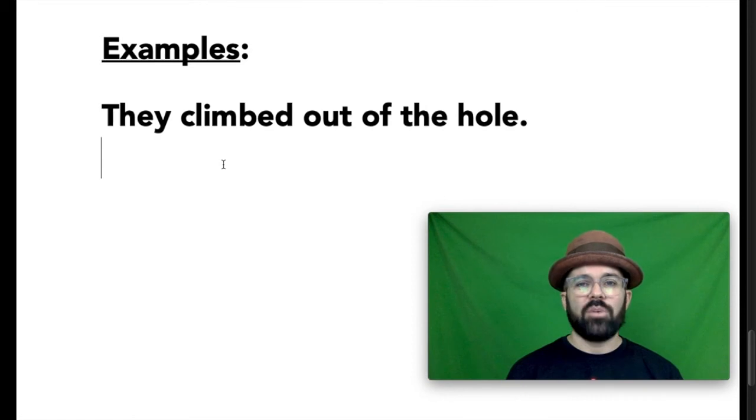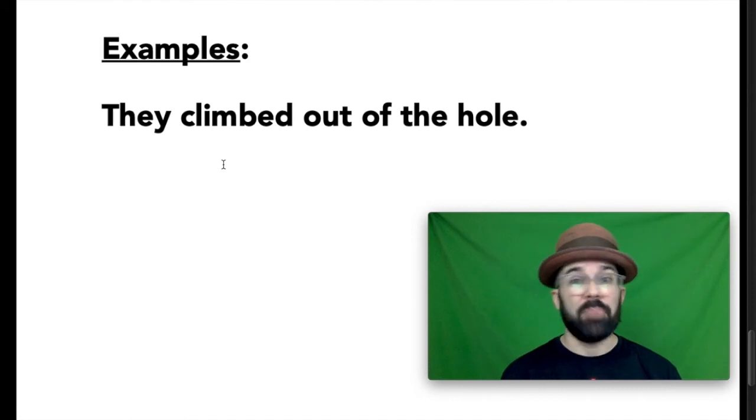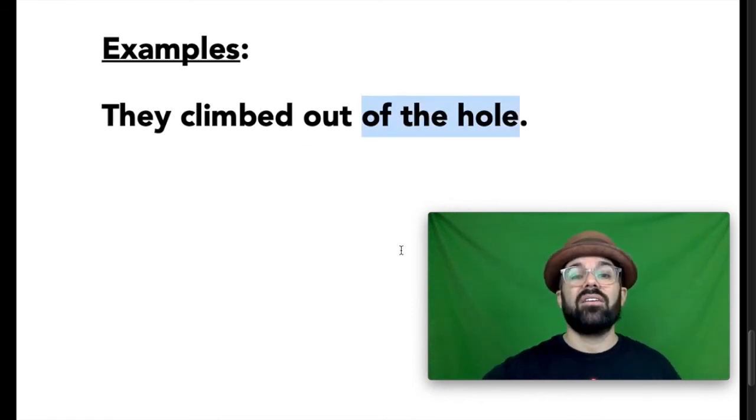Let's take a look at another example. They climbed out of the hole. This is something that you might see as well. In this sentence, we have two different words that could behave as prepositions, out and of. They're both on the preposition list. And very often when you see two words on the preposition list in a row like that, the second one is the preposition connected to the object, the hole, and the first one, out, is behaving as an adverb. So in this sentence, out is an adverb and of the hole is a prepositional phrase.